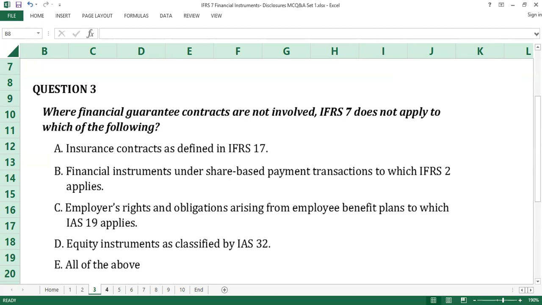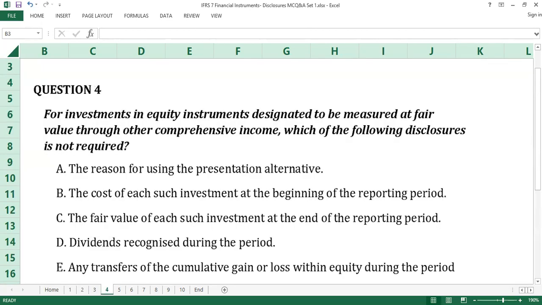Question number 4. For investments in equity instruments designated to be measured at fair value through other comprehensive income, which of the following disclosures is not required? A. The reason for using the presentation alternative. B. The cost of each such investment at the beginning of the reporting period. C. The fair value of each such investment at the end of the reporting period. D. Dividend recognized during the period. E. Any transfers of the cumulative gain or loss within equity during the period. Time counts.